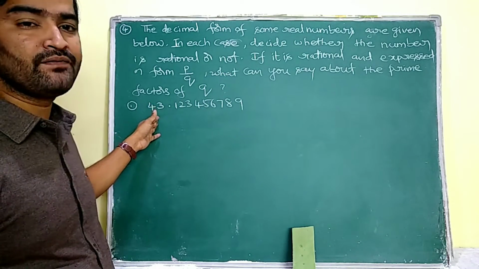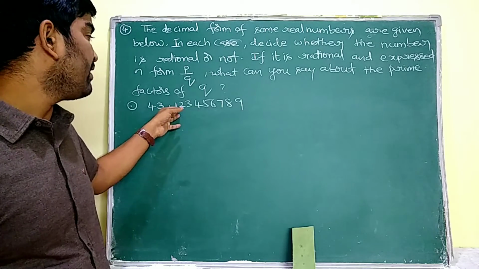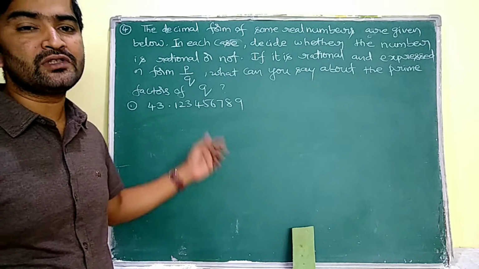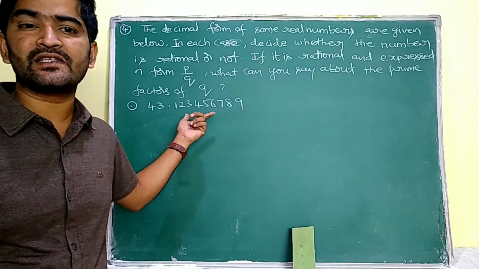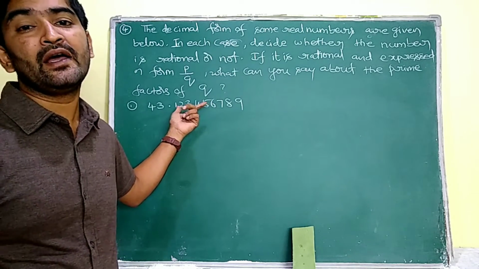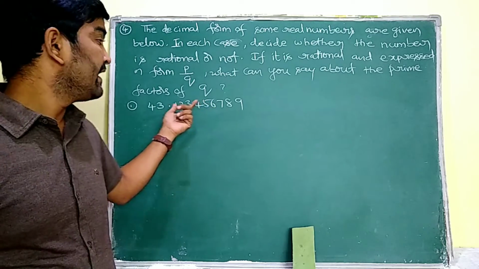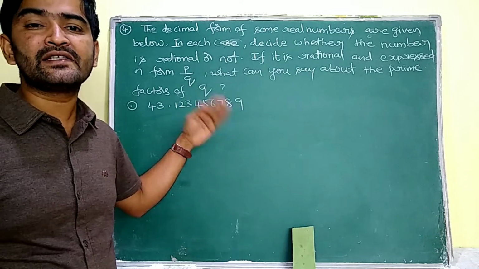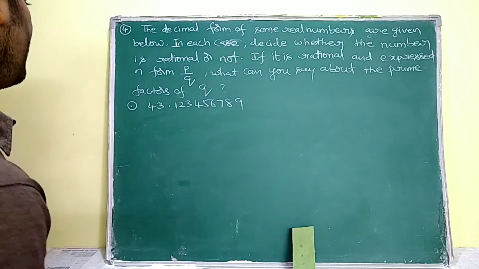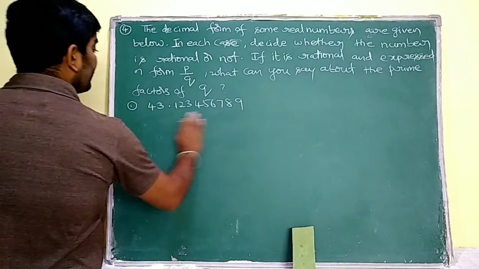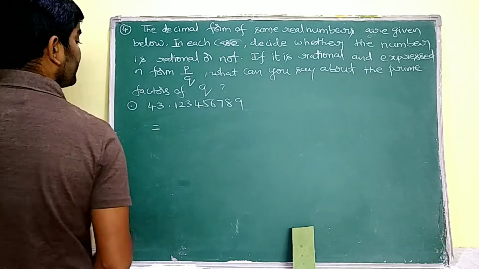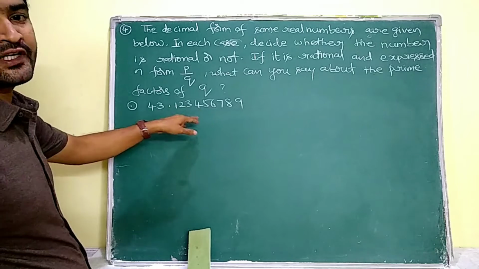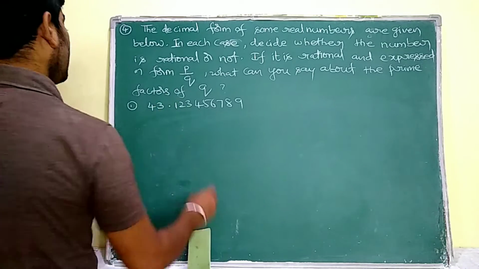So the first one, see ma, 43.123456789. Firstly, we have to check whether the given decimal expansion is going to be converted into a rational number or not. It is a terminating decimal, so we can convert this one easily to a p by q form. So to convert the given terminating decimal into p by q form, we have to write all the values in the numerator, just leaving the decimal.